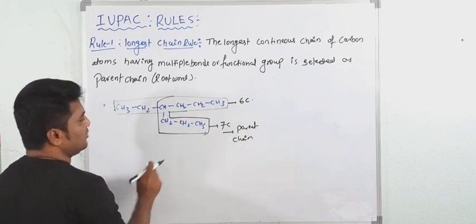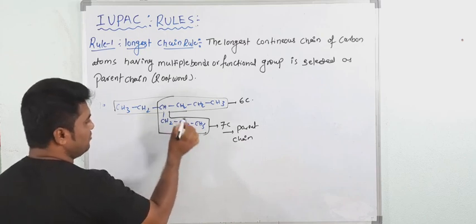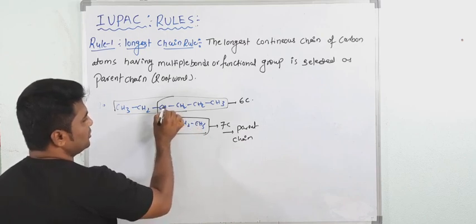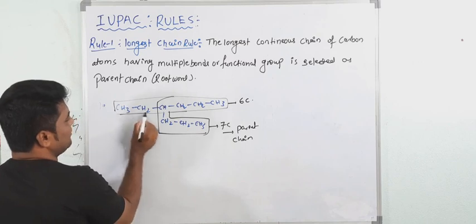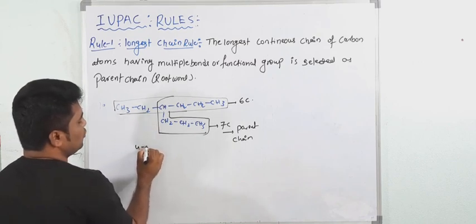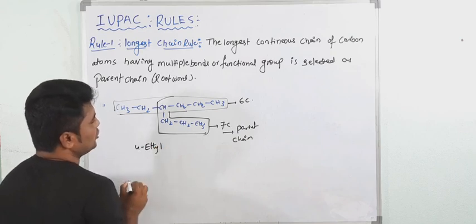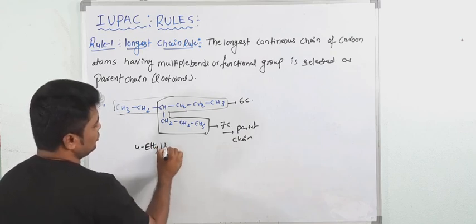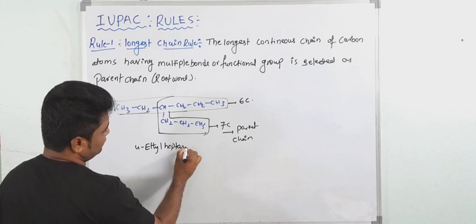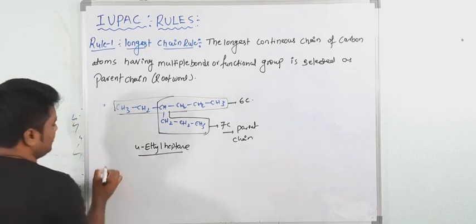If you want to give the numbering, 1, 2, 3, 4. Here at 4 the ethyl group is there, so this is 4-ethyl. Total carbon atoms are 7, so this is called heptane. Okay, one more example, the second example.